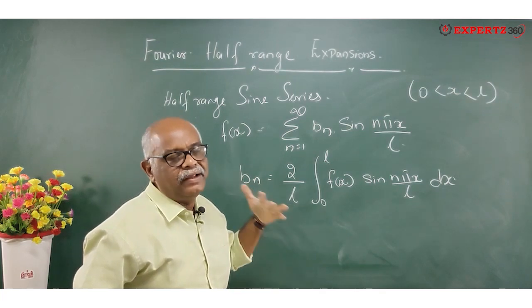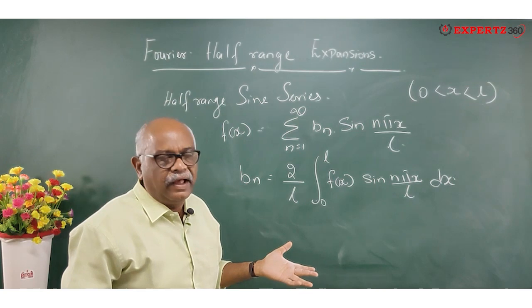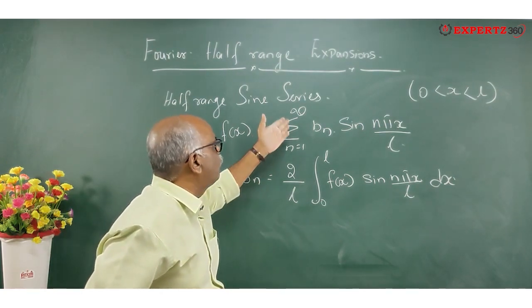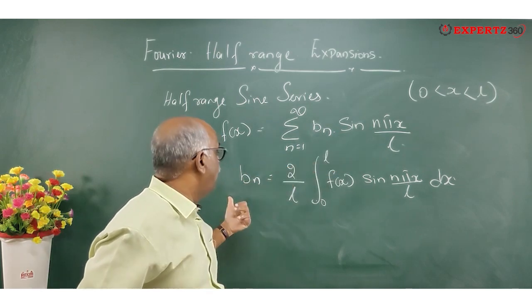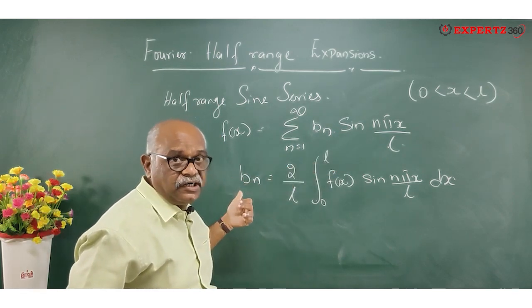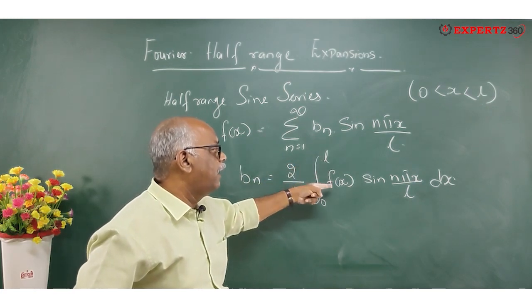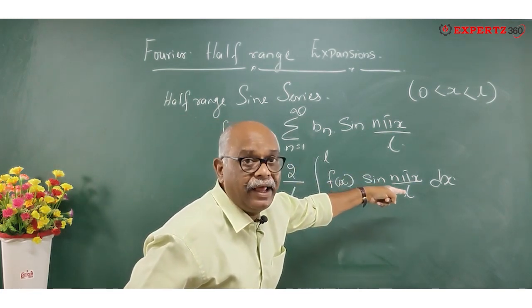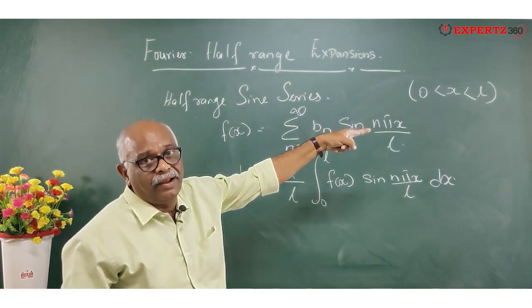You will not be having cos or the a naught value. So f of x is equal to sigma n is equal to 1 to infinity bn sine n pi x by L, where bn is a constant which is equal to 2 by L integral 0 to L f of x sine n pi x by L dx, for the range 0 less than x less than L.